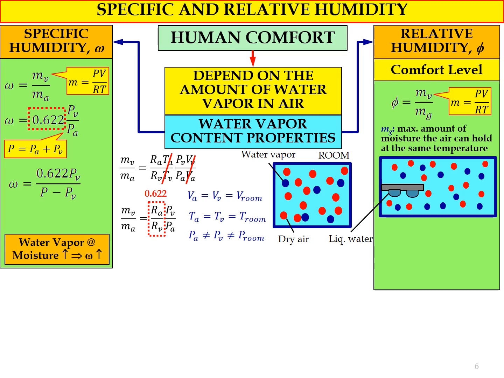So if we implement the same ideal gas equation, PV = mRT, for the relative humidity equation, we will get psi, or relative humidity, equal to PV divided by PG, the partial pressure for water vapor and the pressure during the saturated condition.